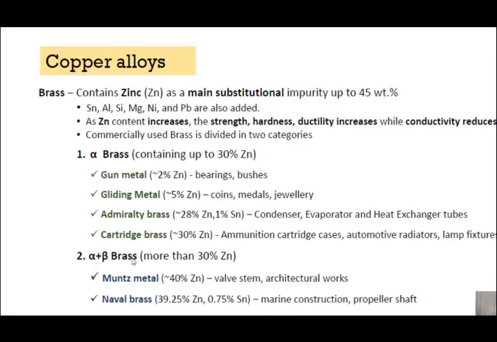Alpha plus beta brass, where more than 30% zinc is present, it's like Muntz metal and naval brass. Muntz metal is used in valve stems and architectural works, and naval brass is used in marine construction, propeller shafts, with 39.25% zinc and 0.75% tin. So you have to remember these important categories of the brass and their applications. The applications are very important.